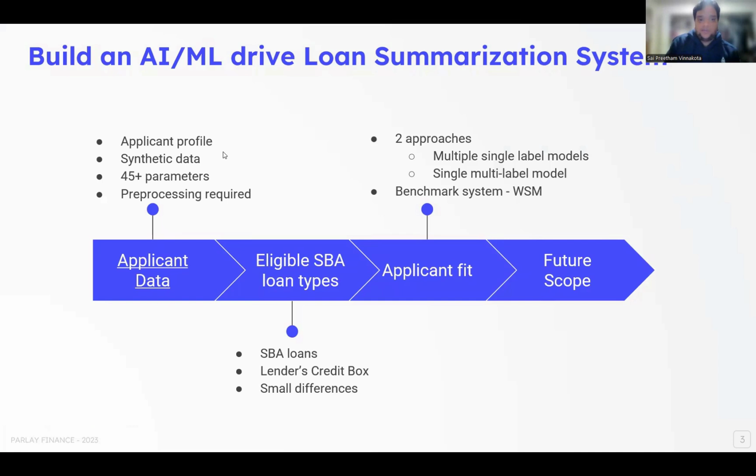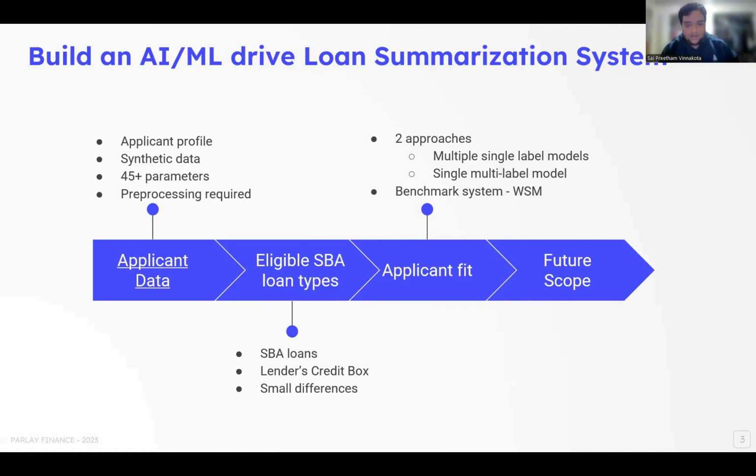So we are creating an AI-driven loan summarization system. This is basically what the process is, how it works. The applicants who are applying for the small business loans send all their data to the company, and there are different types of eligibility criteria for each type of lender, based on which Parlay tries to generate a description of whether the applicant is fit or not, based on the scores they get from the scoring system that they currently have.